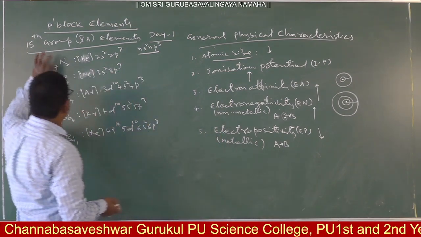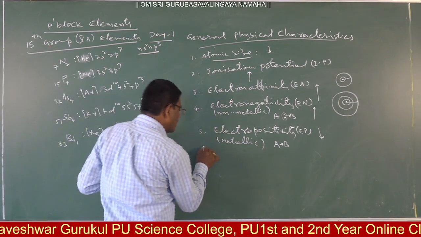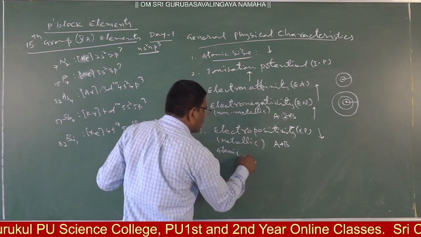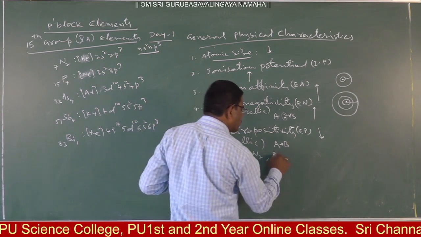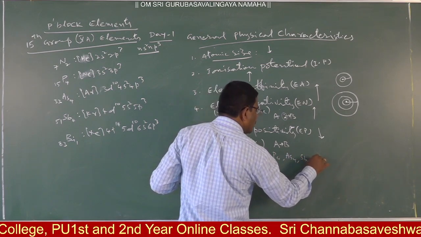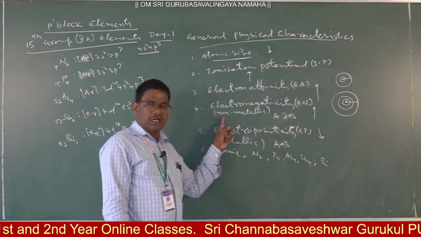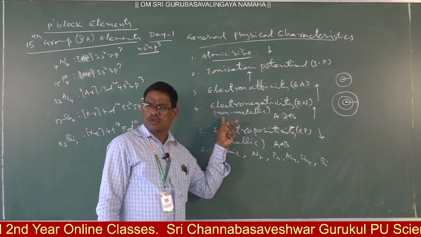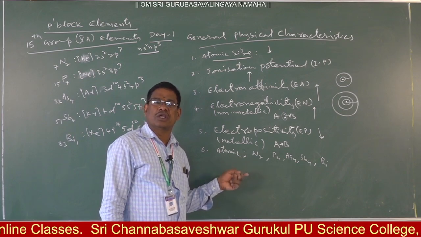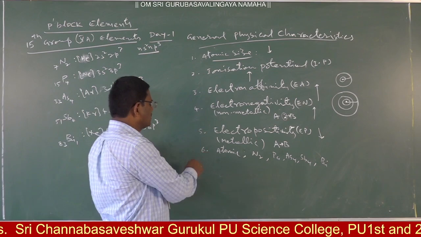Atomicity we already covered here. Nitrogen is diatomic. Among the general physical characteristics, nitrogen is diatomic, phosphorus, arsenic and antimony are tetraatomic, whereas bismuth is monoatomic. Nitrogen and phosphorus are non-metals, bismuth is the metal, and between them arsenic and antimony are metalloids. Clear? So that is atomicity.